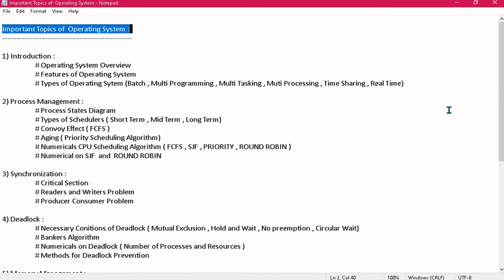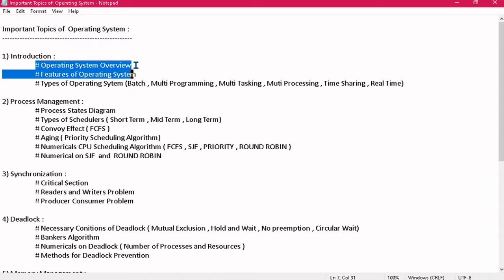Hello everyone. In this lecture, we will discuss the important topics of operating system module wise. So if I discuss the first module, in this, the important topics are, first of all, there can be a question that you have to just give the overview of the operating system. So you have to make the diagram and you have to explain its components.